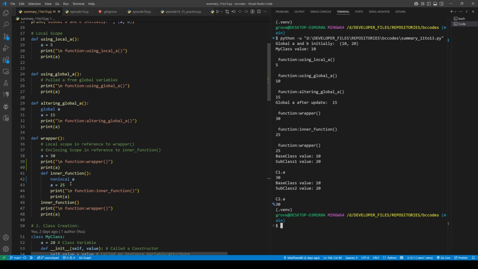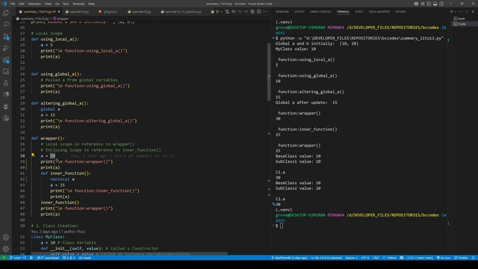Basically, when you have nested scopes being created, in this case you have an outer wrapper function that has an inner function created as well. So the wrapper function's local scope is all of this, and then the inner function's local scope is this. I have a series of prints here to show you how you can use nonlocal, similar to how you use global, to gain access to the enclosing scope's variable name A. And then you can alter it here.